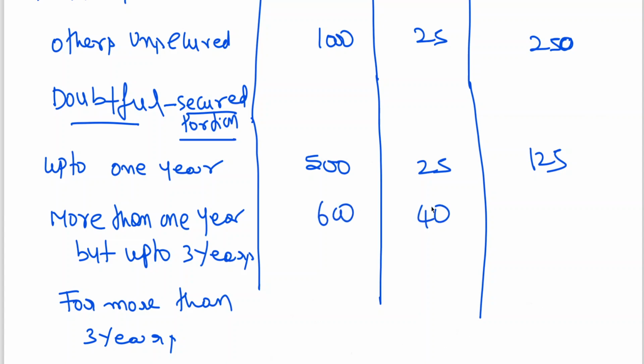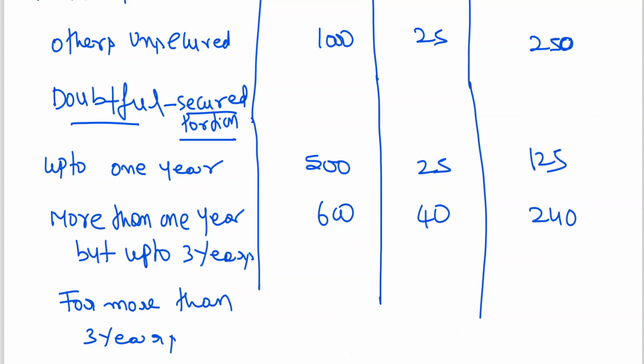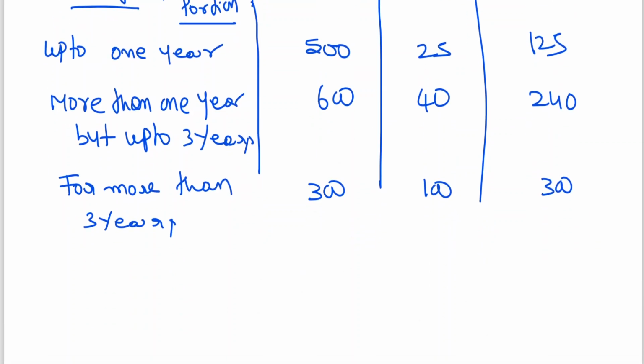More than 1 year up to 3 years, 240. Then for doubtful more than 3 years, I told you 100%. What is the amount here? 300. 100%, 300. Okay.